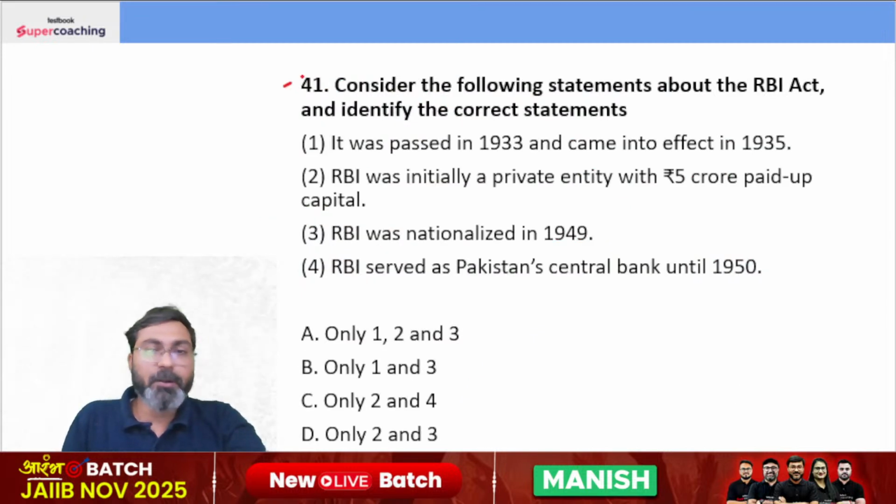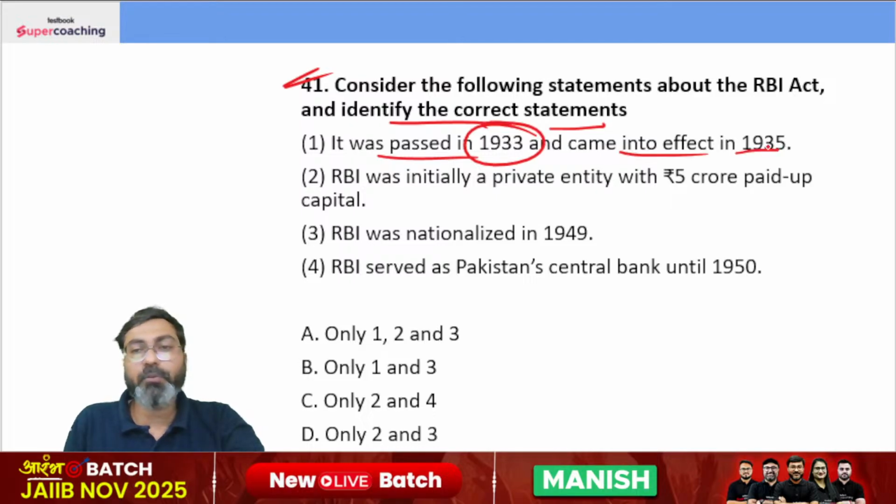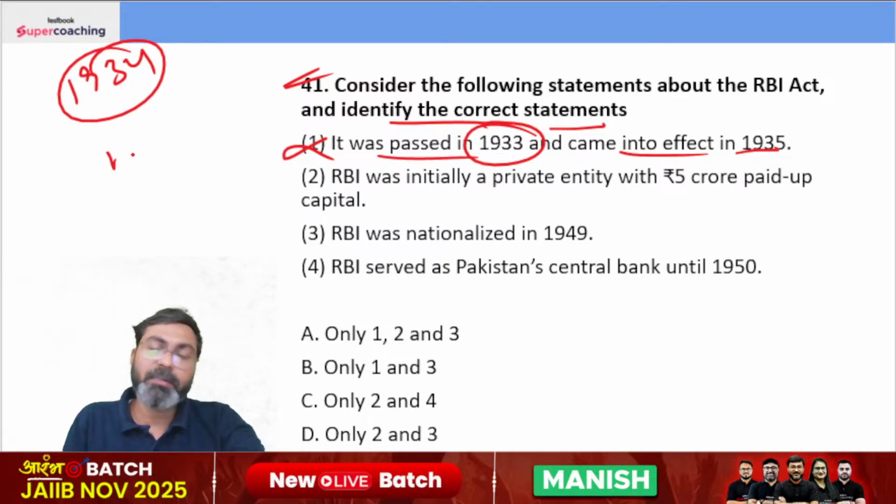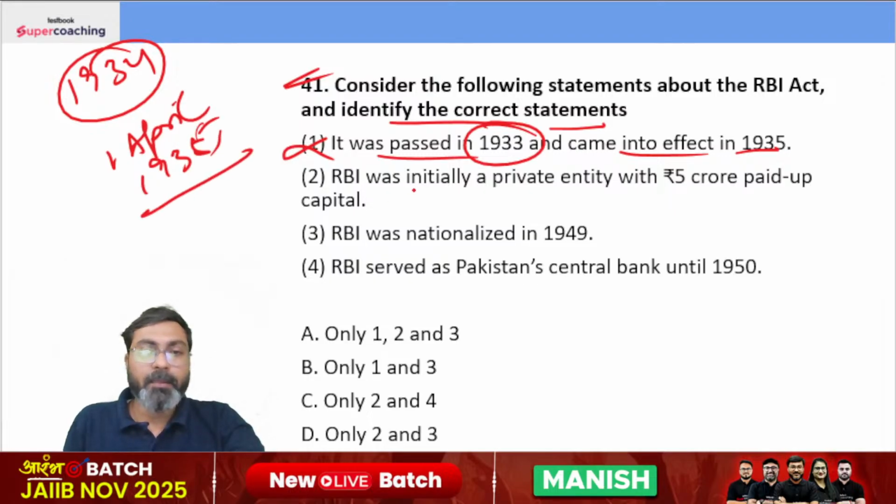Consider the following statements about the RBI Act and identify the correct statements. It was passed in 1933 and came into effect in 1935. No, it was passed in 1934 and came into effect in 1935, and RBI started its operation on 1st of April 1935. Clear? RBI was initially a private entity with 5 crore paid up capital.